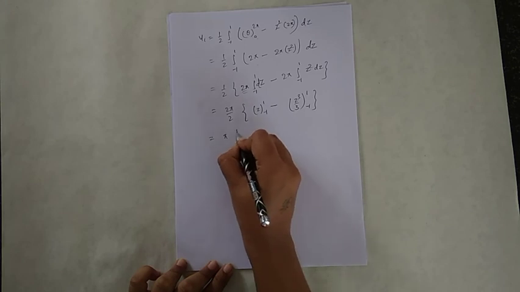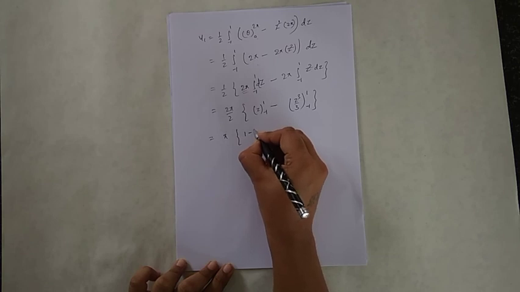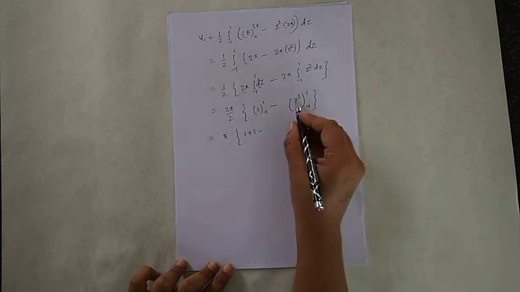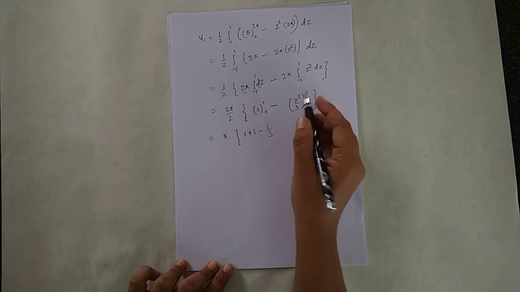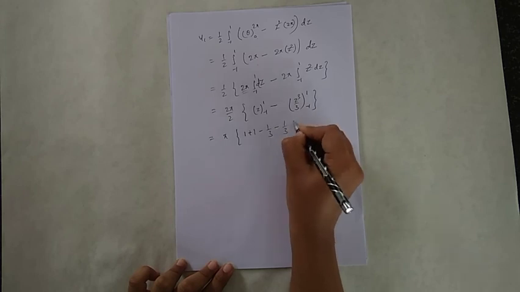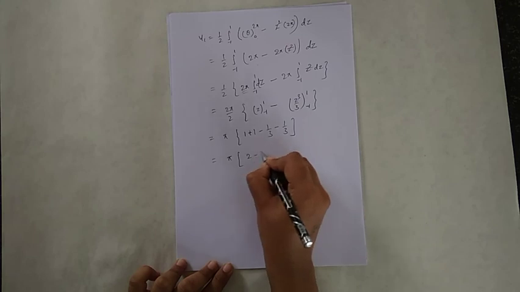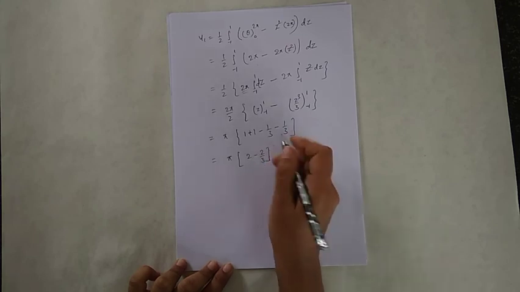So it is equal to pi into 1 plus 1 minus 1 by 3 and also minus 1 by 3. So it is equal to pi times 2 minus 2 by 3.